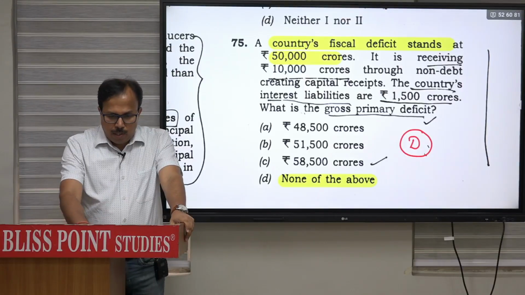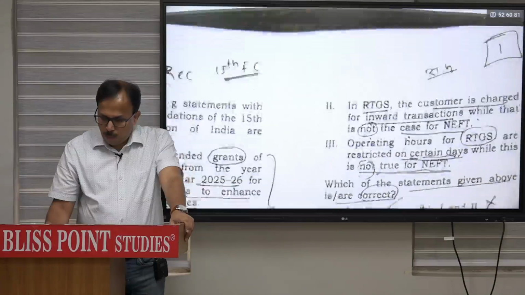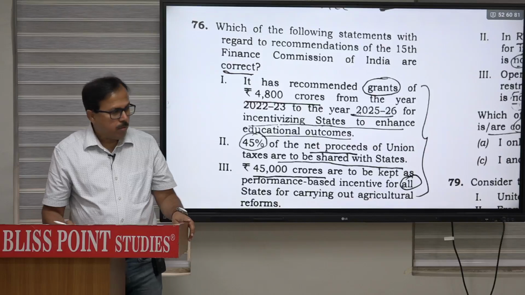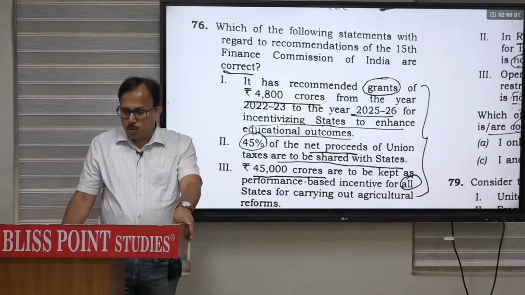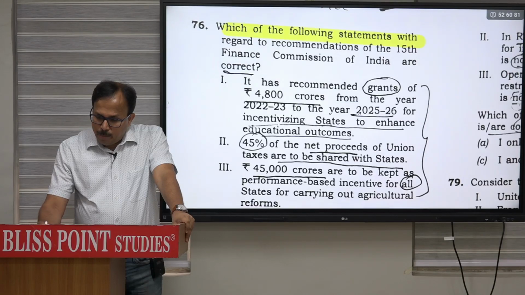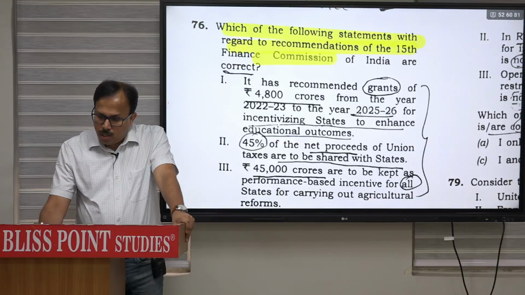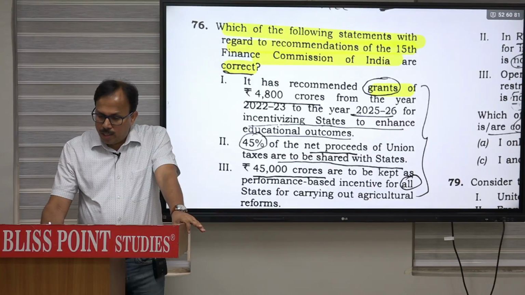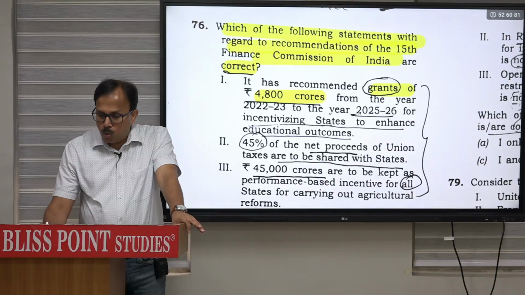फिर क्वेश्चन नंबर 76. It is from Finance Commission. Question number 76. Read that question first. Question says, which of the following statements with regard to recommendation of Finance Commission in India are correct? First is, it has recommended grants of 4,800 crore for the year 2022-23 to the year 25-26 for incentivizing states to enhance educational outcome, and this statement stands correct.